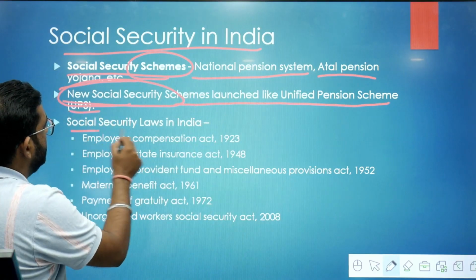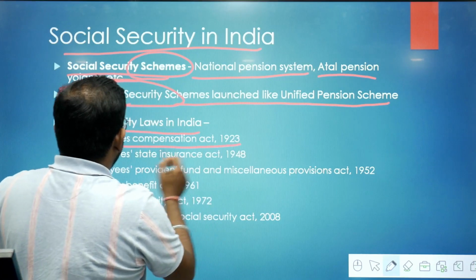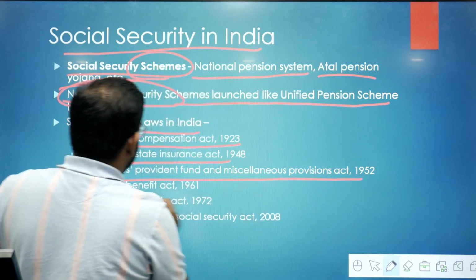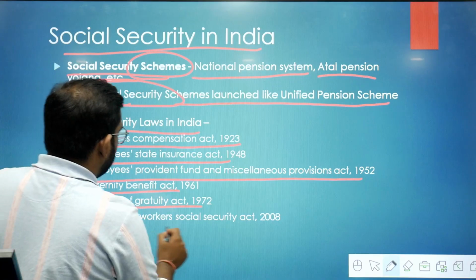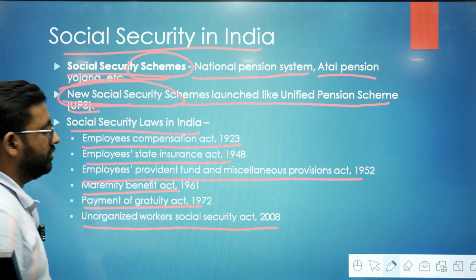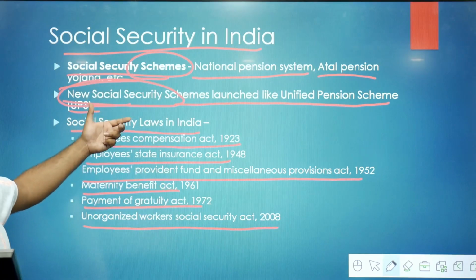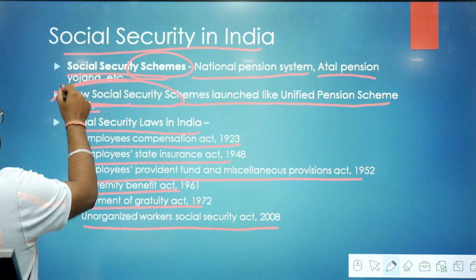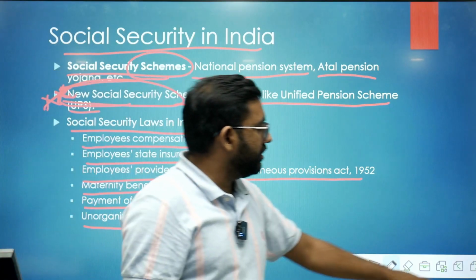Social security laws in India, like Employees Compensation Act, Employees State Insurance Act, Employees Provident Fund and Miscellaneous Provisions Act, Maternity Benefit Act, Payment of Gratuity Act, Unorganized Workers Social Security Act 2008. So these are the acts you should know. Basically, this is very important. The latest social security schemes you should know. So this is regarding the syllabus for social security.